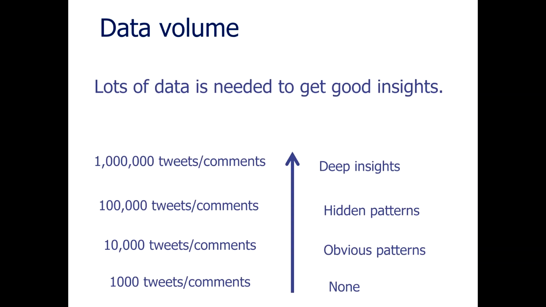So that's how to do mine associations. I just want to give a little bit of a warning, which is that the mine associations needs a lot of tweets to work well. If you only have a few tweets, 1,000 tweets, they'll tell you nothing really. If you have 10,000 tweets, you can expect to identify obvious patterns, maybe confirm obvious patterns. And if you start to get really lots of tweets, 100,000, then you can expect to find hidden patterns in the data, patterns that you didn't know. And perhaps if you get to 1 million for your topic, you could get deeper insights. So the more data you get, the more insights you can expect.